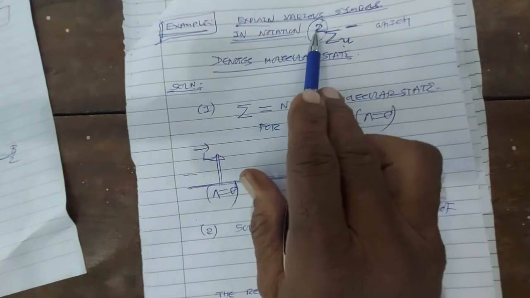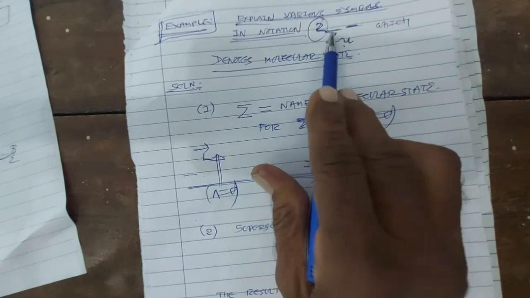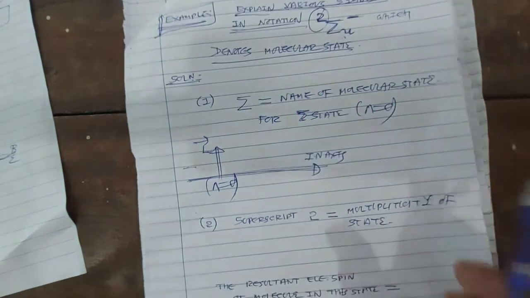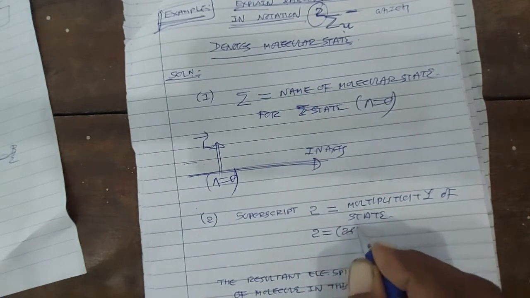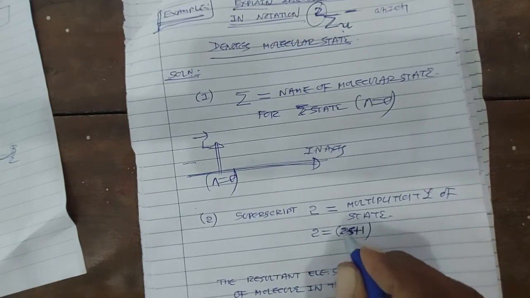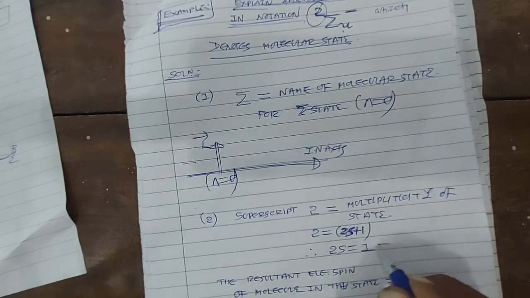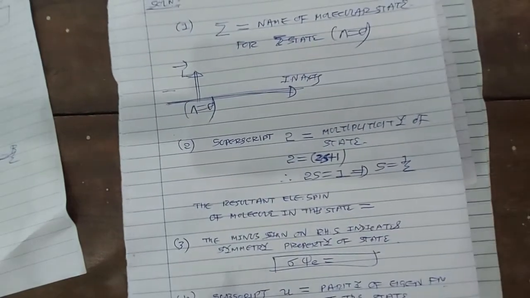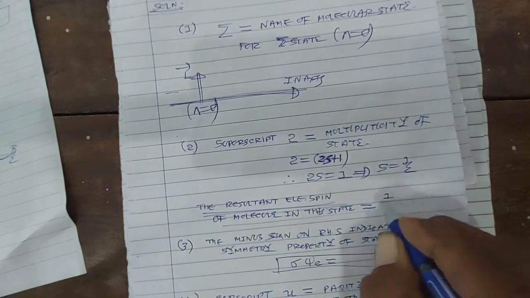The superscript on the molecular electronic state sigma is 2. So the superscript 2 represents the multiplicity of the state. Now multiplicity is 2S plus 1. So 2S plus 1 is equal to 2. So the value of 2S is 2 minus 1, that is 1. So S is equal to 1 by 2. So we can say that the resultant electronic spin of the molecule in this state is 1 by 2.